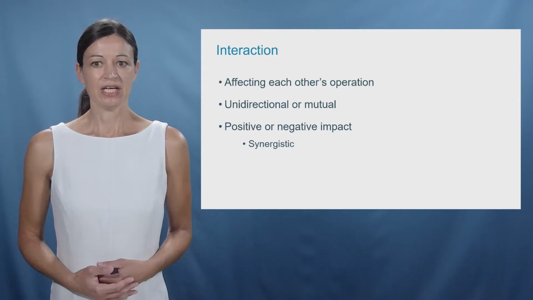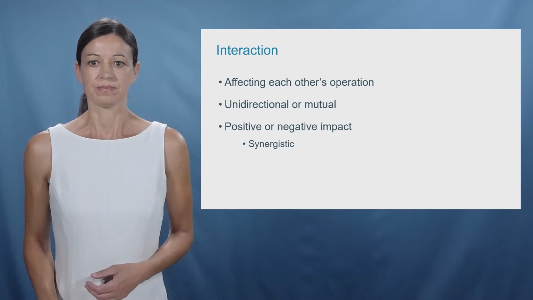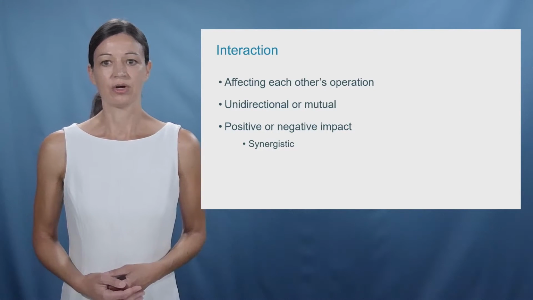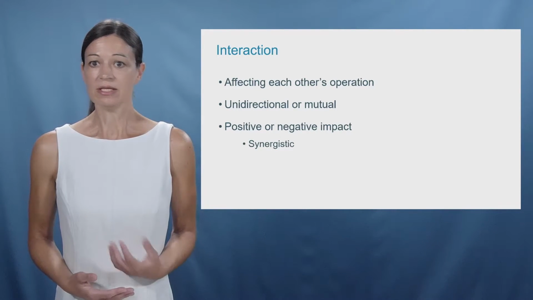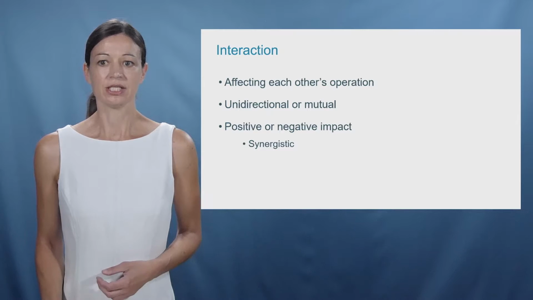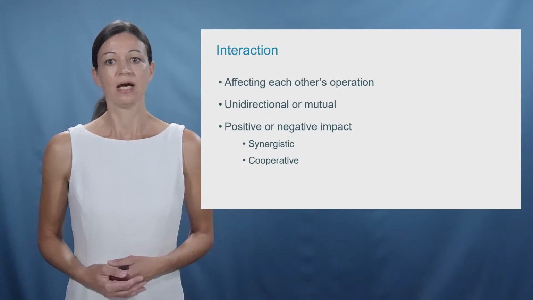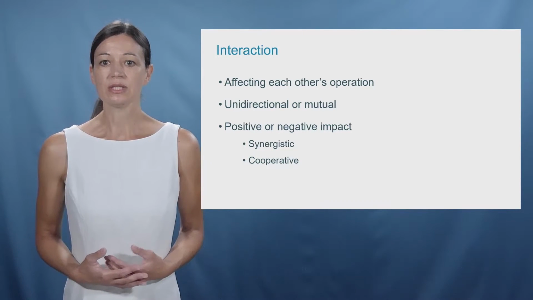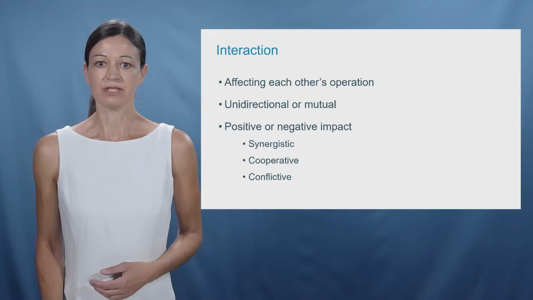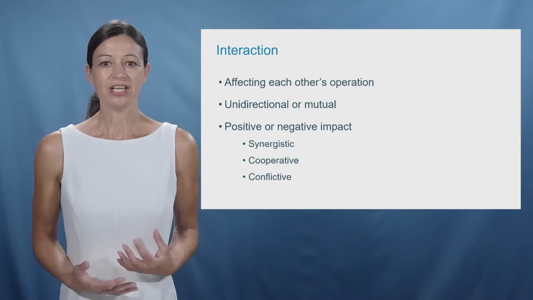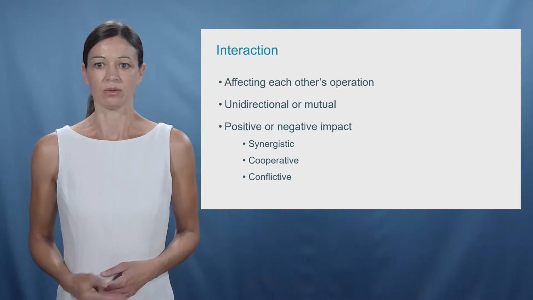We can differentiate synergetic, cooperative, and conflictive interaction. Synergetic interaction occurs when two institutions pursue goals and norms that are very similar and synergetic. Cooperative interaction occurs in situations in which a number of institutions are loosely integrated with a core institution. Conflictive interaction occurs when largely unrelated institutions pursue conflictive objectives and goals.